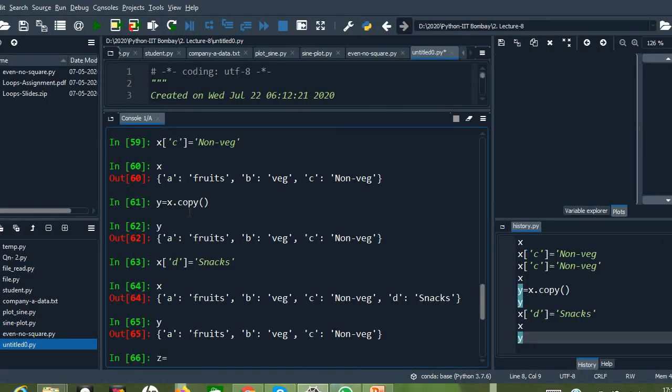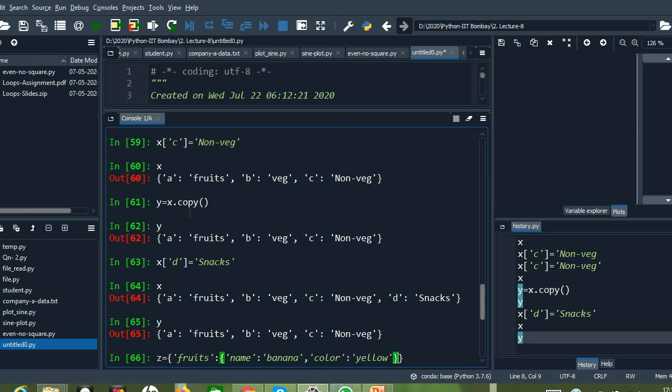Okay, let me take z equals, within curly braces, let me take fruits, right? Then again I'm going for another dictionary. There let us take name: banana, comma, color: yellow, right?